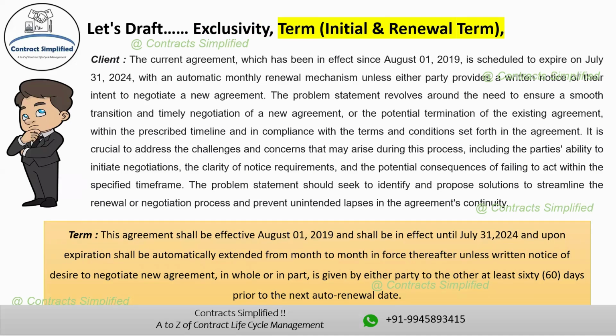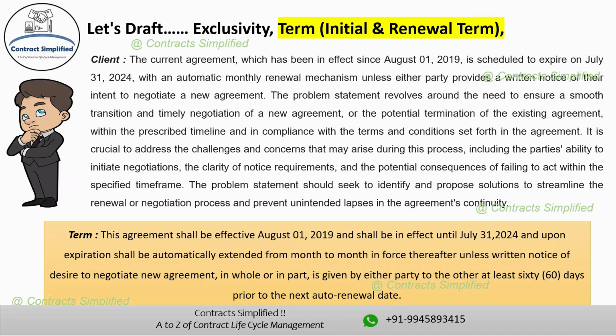Now let us understand this particular clause. The statement that we have read above is a legal or contractual clause that outlines the duration and terms of an agreement between two parties. This agreement shall be effective since August 1, 2019. This part specifies the start date of the agreement, which is August 1, 2019.